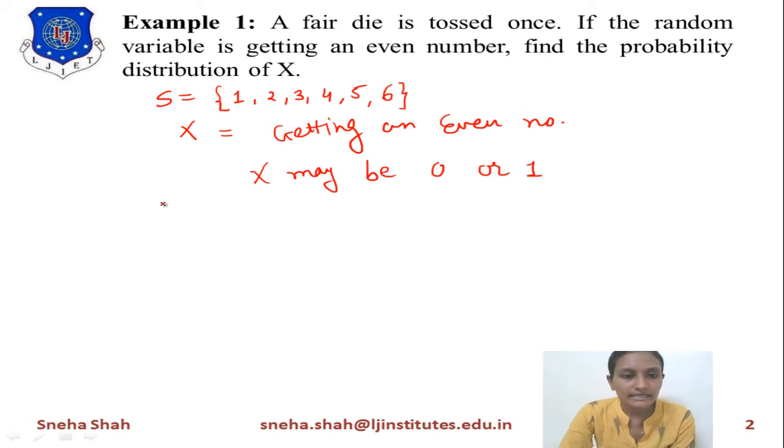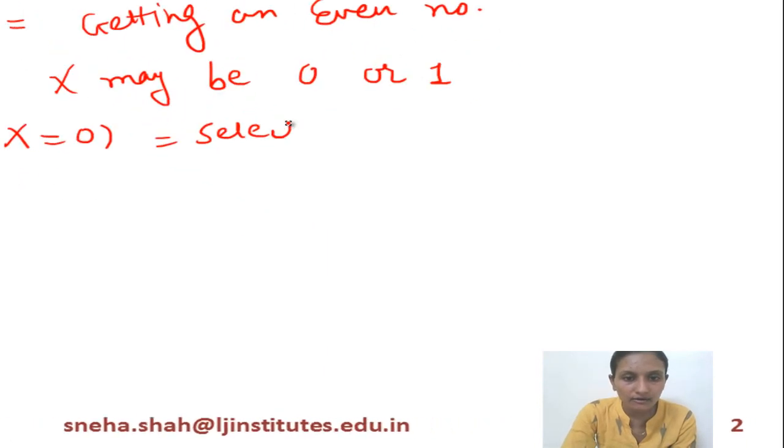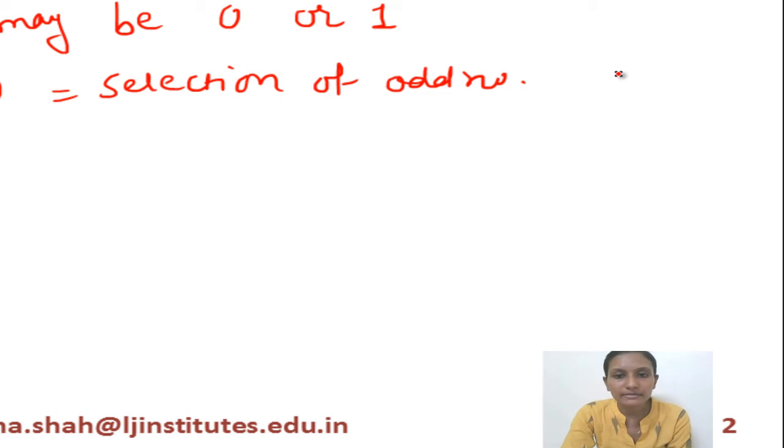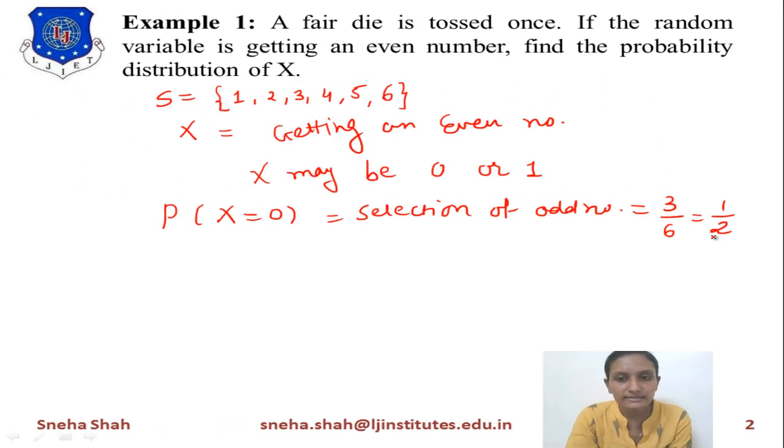When we are taking probability of X equals 0, it means selection of an odd number. The odd numbers are 1, 3 and 5. It means there are 3 possibilities from the 6 possible outcomes. So its probability is 3 out of 6, equals 1 by 2.